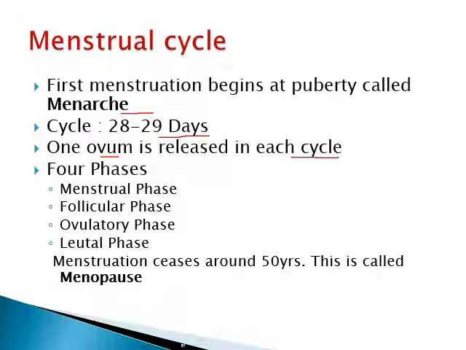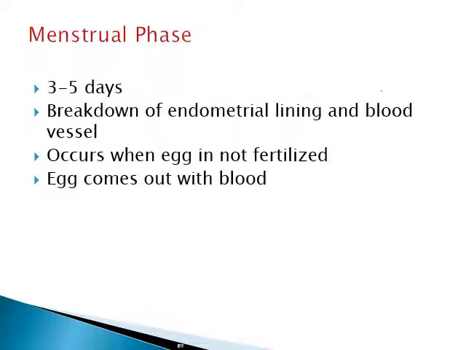This menstrual cycle consists of four phases. First is the menstrual phase, second is the follicular phase, third is the ovulatory phase, and last is the luteal phase. Menstruation ceases around the age of 50 years, and when it stops, it is called menopause. Now coming to the phases of the menstrual cycle one by one.